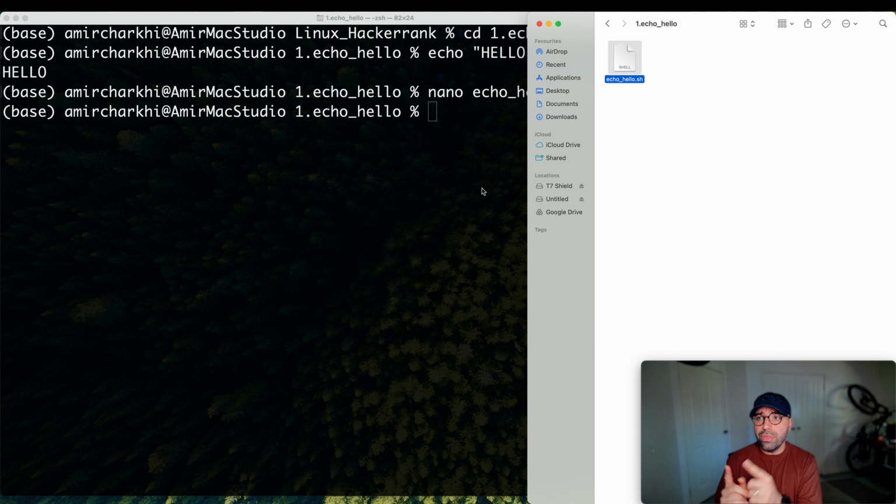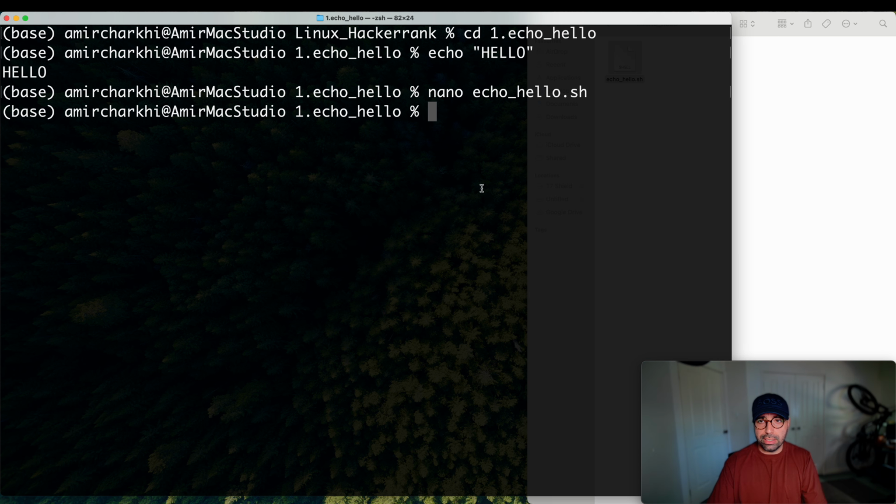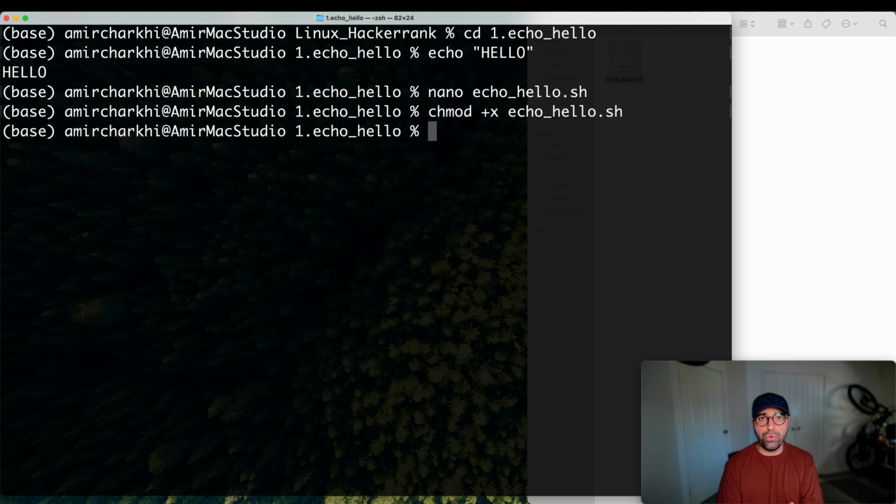Number one, this script is not executable yet. I need to convert it to an executable bash script. All you need is this, chmod, which converts the file from whatever it is to an executable file, space plus x, and the name of the file. The name of the file is echo underscore hello.sh. If I press enter, you won't see any messages on the screen, but now that file has changed from solely being a text file into an executable file.